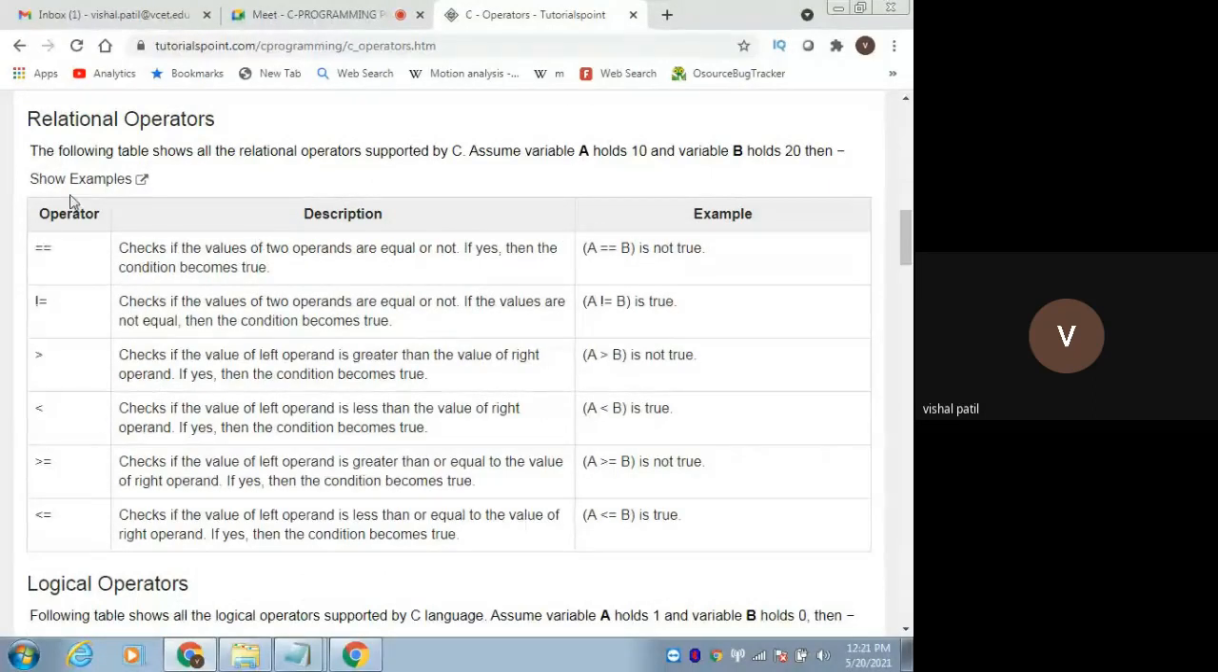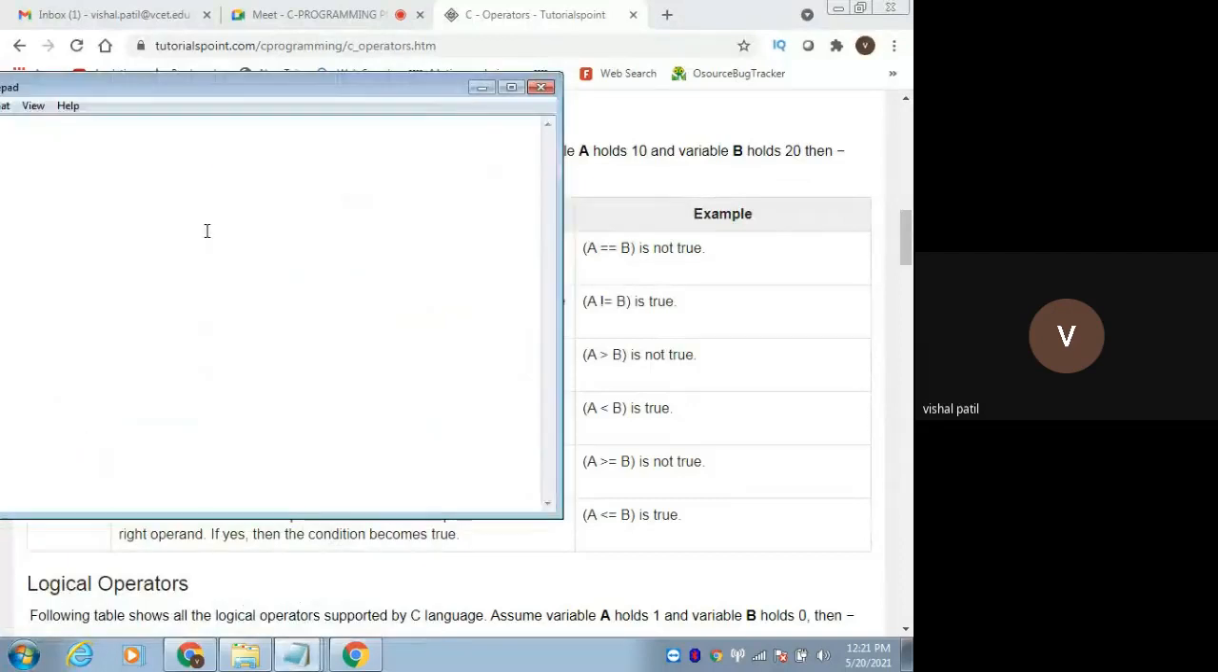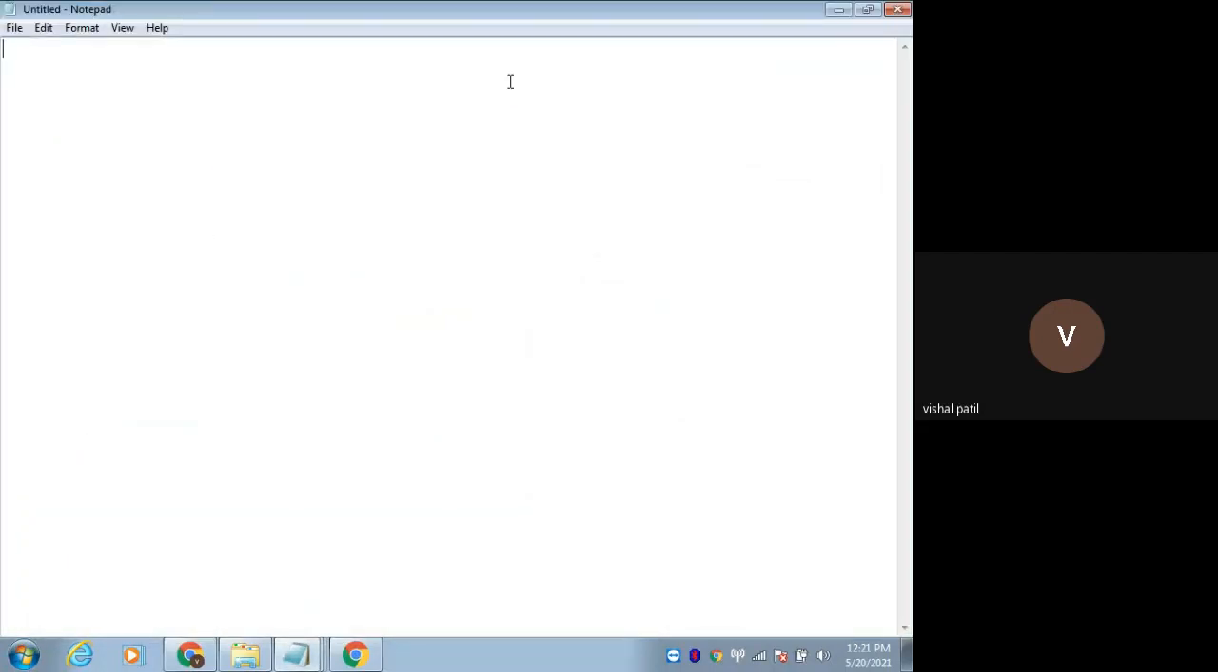Relational means all these operators show the relation between two operands. This is the equality operator. Remember, this is the equality operator. This double equal means what? That is the equality operator. It checks whether two values are equal or not. 10 is equal to 10. It will be true. True means what? 1. Remember this one.